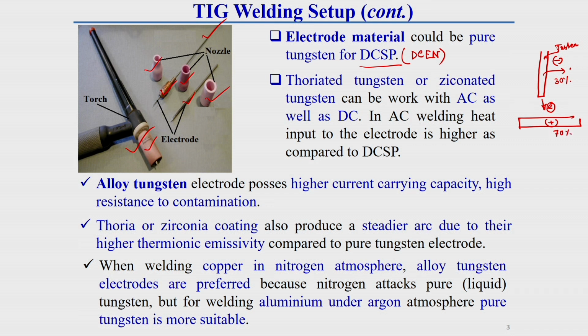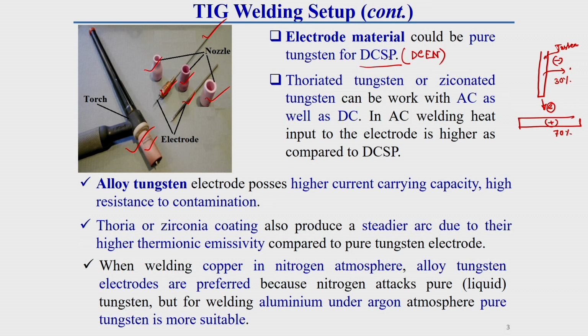As less heat is generated, we can use pure tungsten in the case of DCSP, because there is no need to alloy the tungsten material. Pure tungsten can easily be used with straight polarity because less heat is generated. So there is less chance of contamination or melting of the electrode. That is why for DCEN we can use pure tungsten.